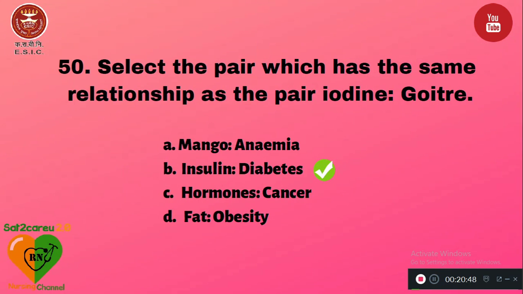Question number 50. Select the pair which has the same relationship as the pair iodine and goiter. A, mangonemia; B, insulin diabetes; C, hormones cancer; and D, fat obesity. The right answer is given here: insulin and diabetes has the same relation as iodine and goiter.